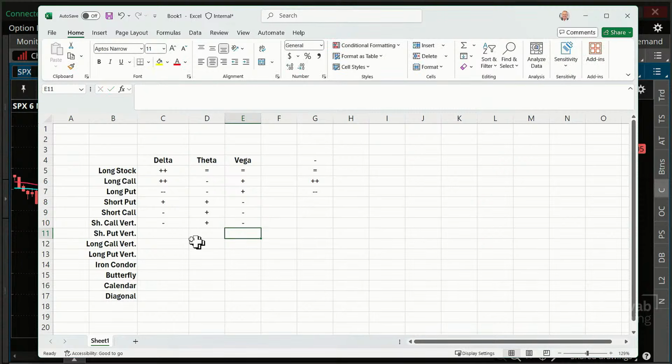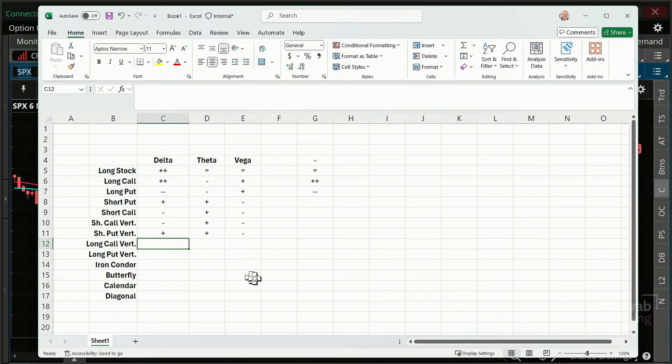Short put verticals are bullish trades, but both are going to have a positive theta and a negative vega. Those are going to be reduced, however, because it is a vertical.